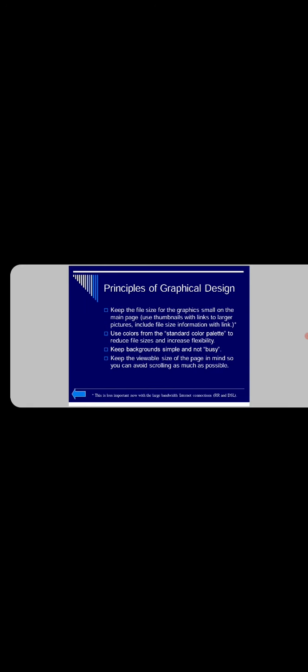Next is editing and maintaining. Another important concept is editing and maintenance, meaning updating of the site or editing of the site or page. That is also maintenance of the site, and it is also one of the important concepts. And site design plans, graphical presentations. All these are the different terminologies and concepts used while designing and using websites.